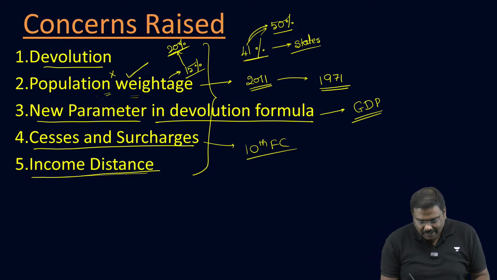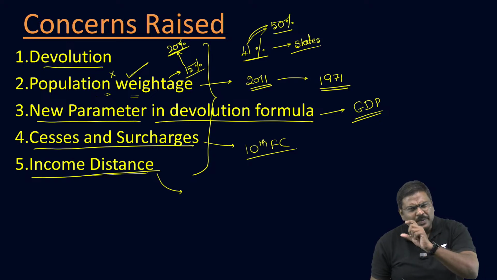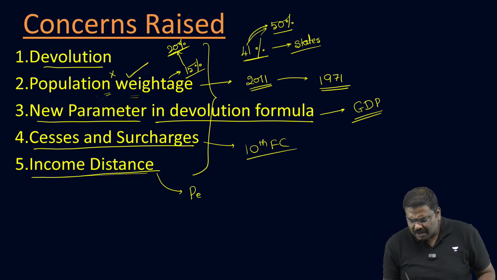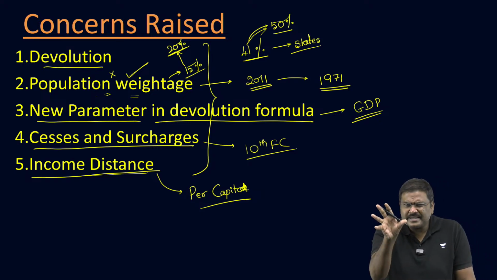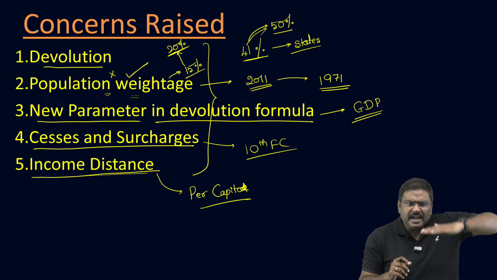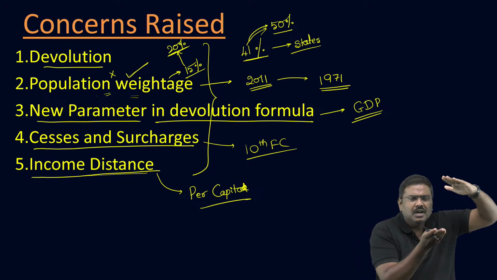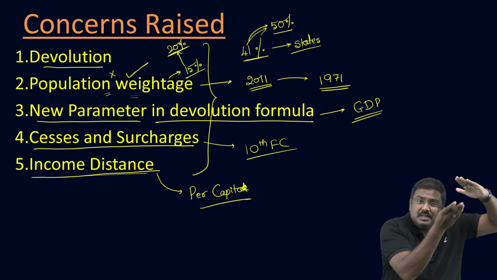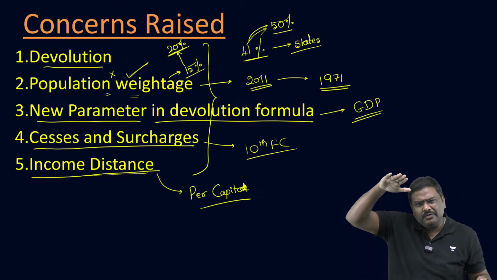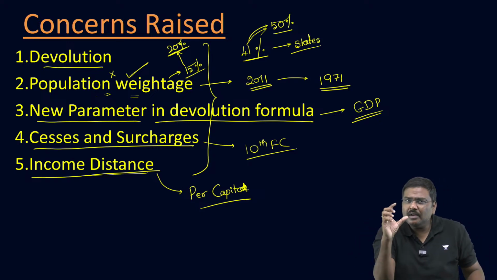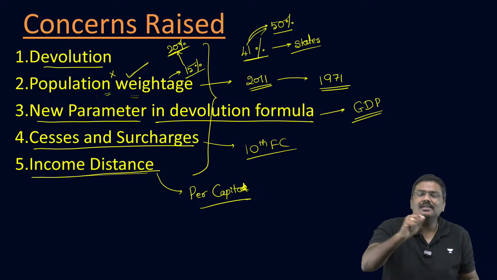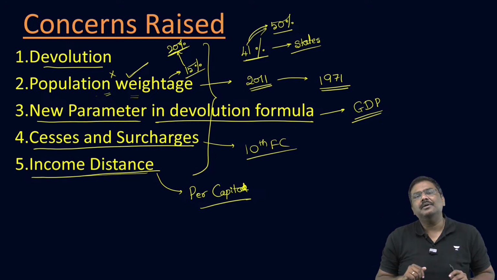Right now, the income distance is basically calculated in this way. Gross state domestic product, GSDP, per capita is calculated, and you arrange the states from the one which has earned the highest to the one which has earned the lowest. And the states with very low gross state domestic product per capita will be given more allocations under the income distance parameter.